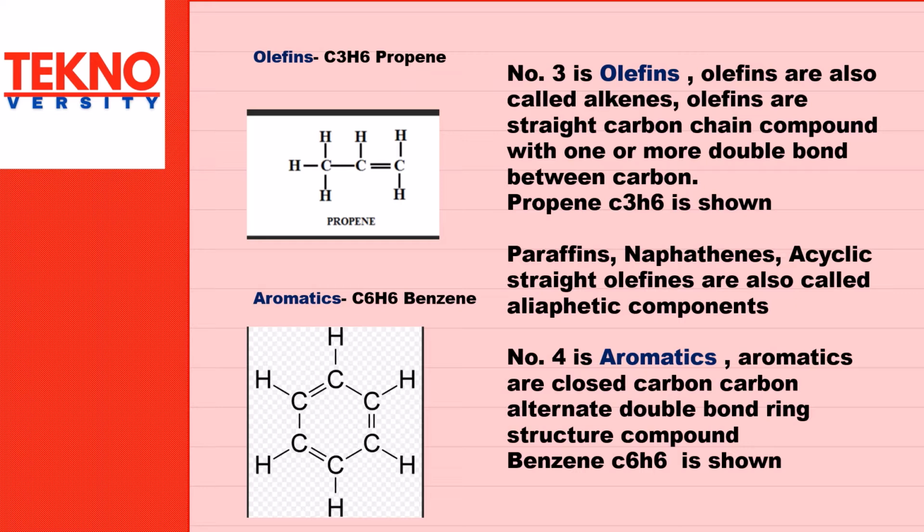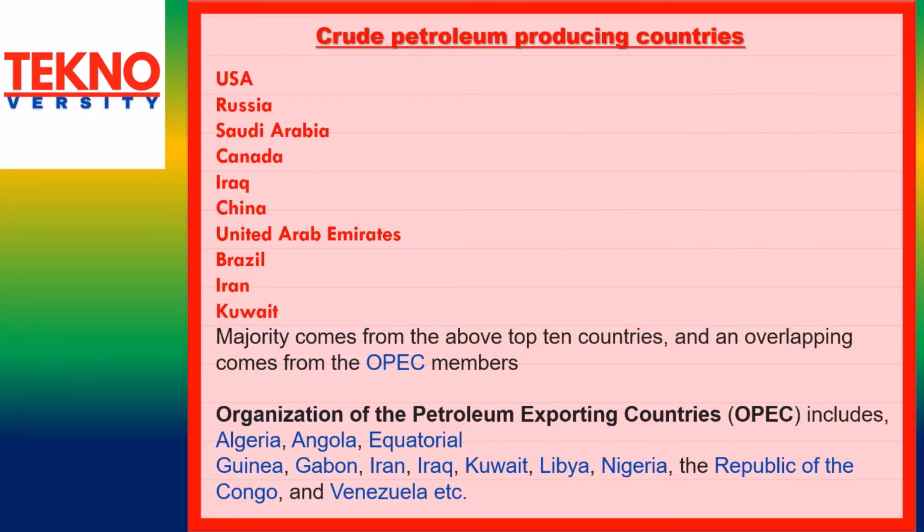Crude petroleum producing countries: USA, Russia, Saudi Arabia, Canada, Iraq, China, United Arab Emirates, Brazil, Iran, Kuwait. Majority comes from the above top 10 countries.